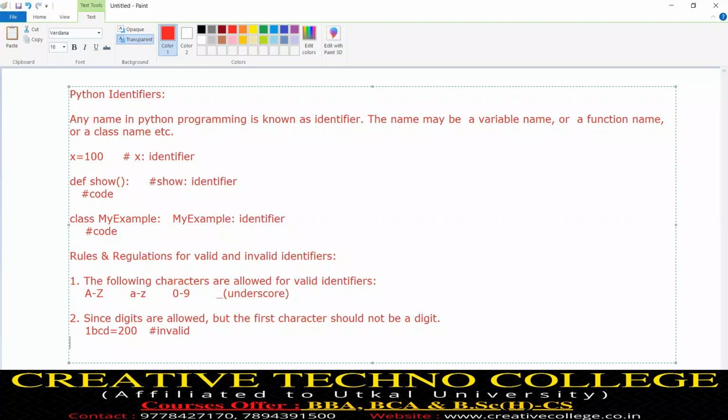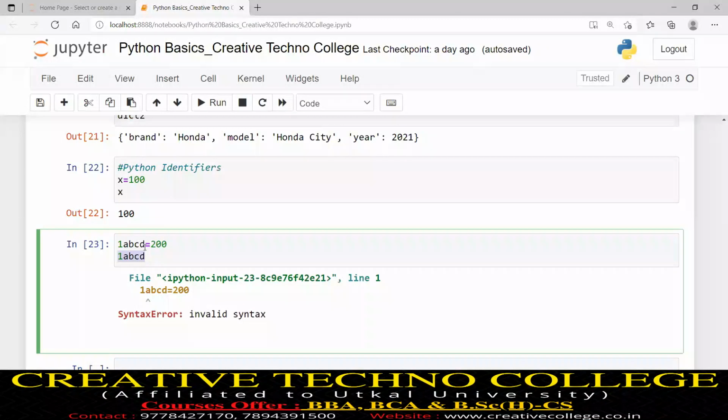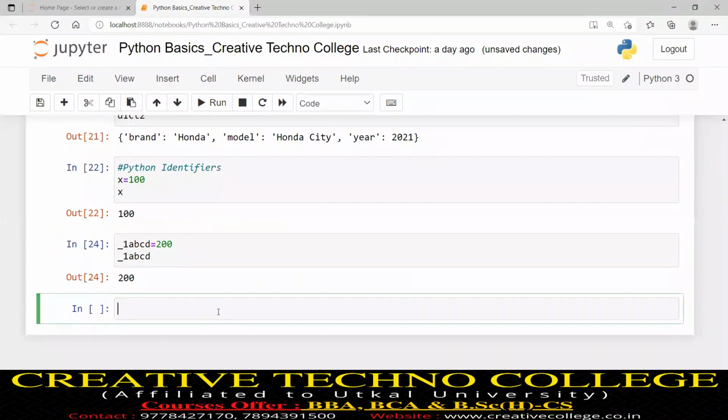But if I write, suppose, underscore 1ABCD equals 500, this is valid. The first character should not be a digit. Just to see, suppose I write underscore 1ABCD. Now I got 200.